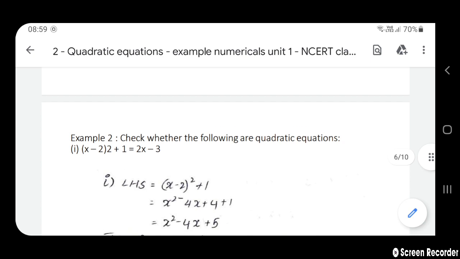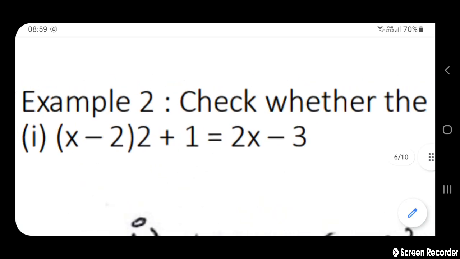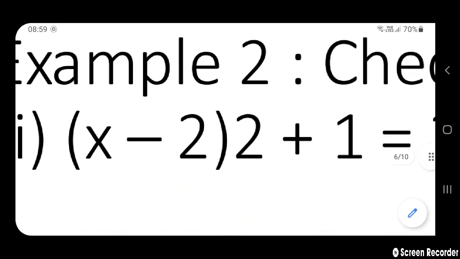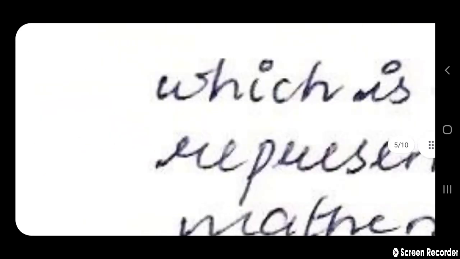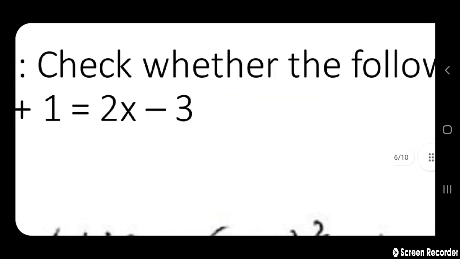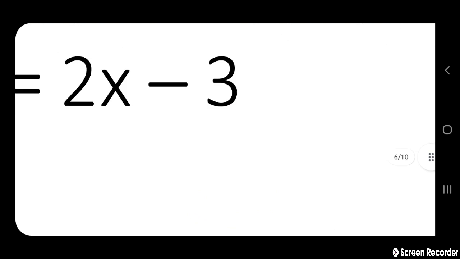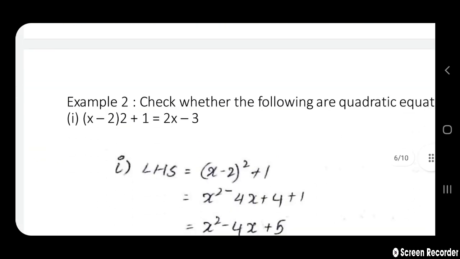So over here, this part of the question is known as LHS, whereas this part is known as RHS. Let's start with LHS for our comfort.